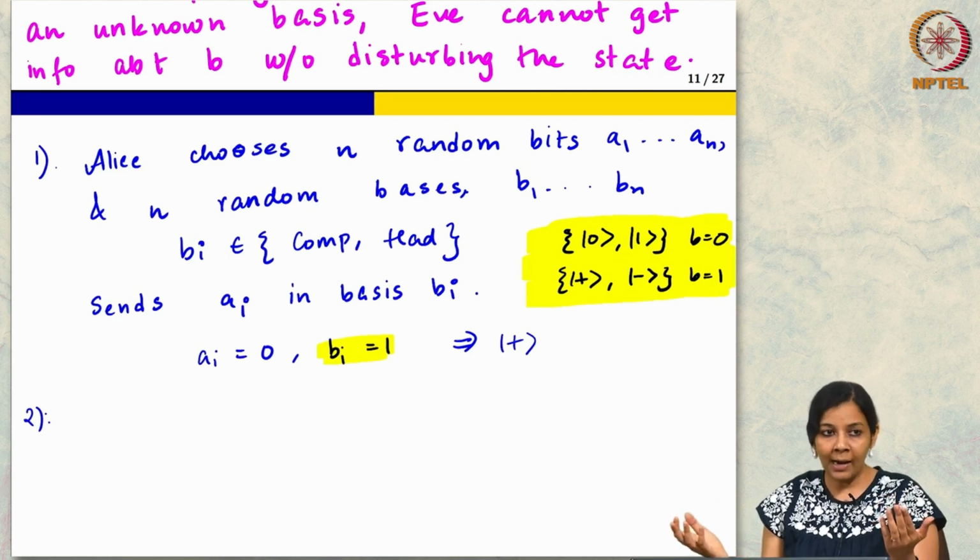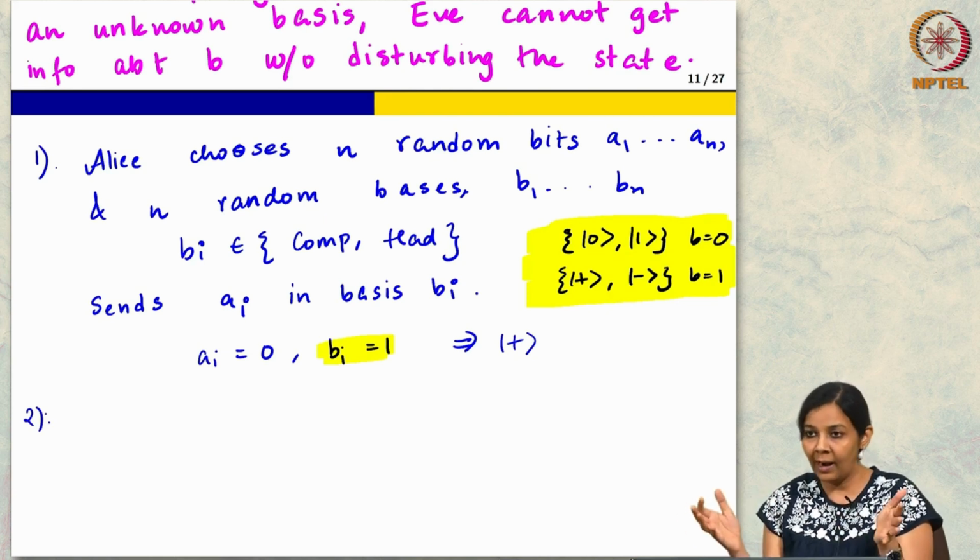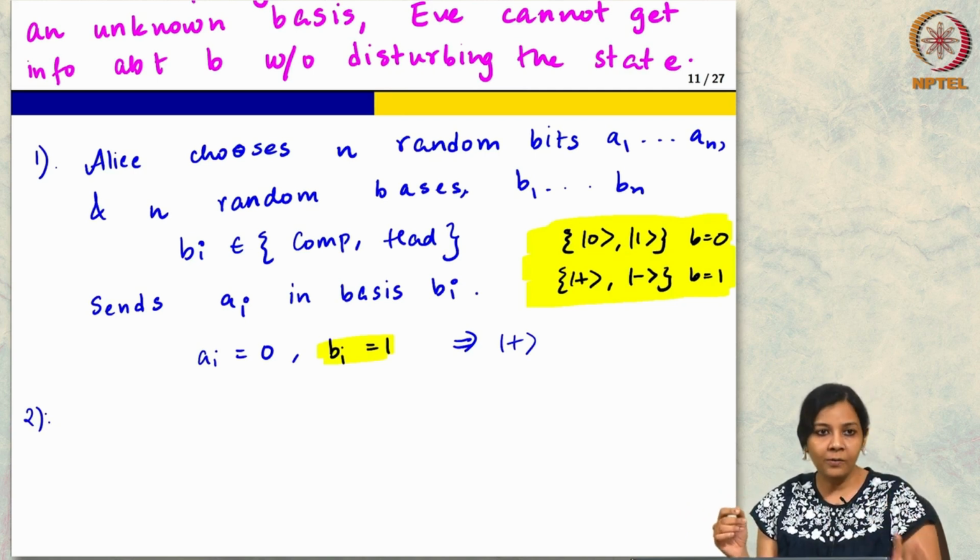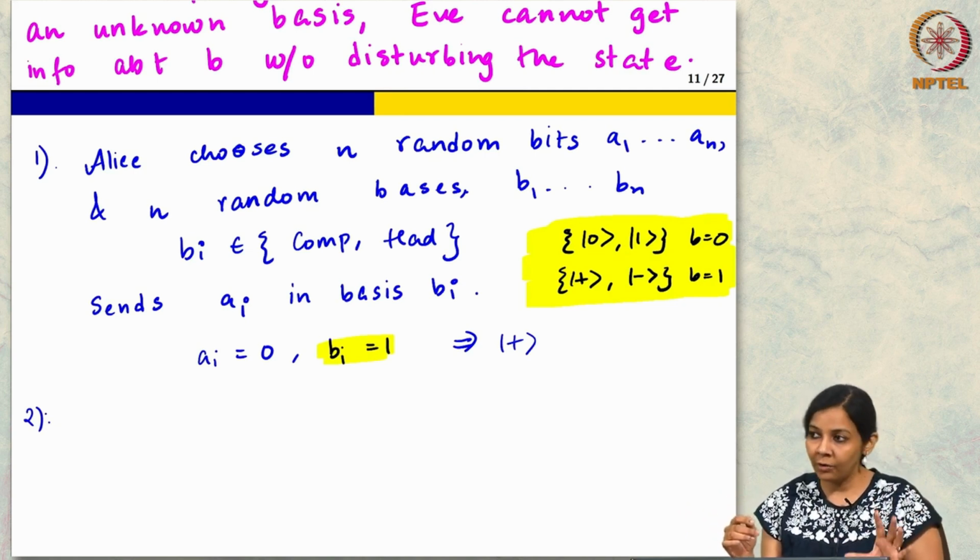At this point I know hopefully that I measured in the correct basis. So, at least if Eve has not tampered, I got the correct thing. I need to still do something to ensure that Eve has not tampered.